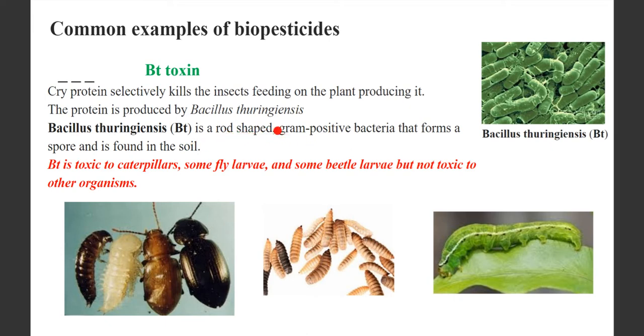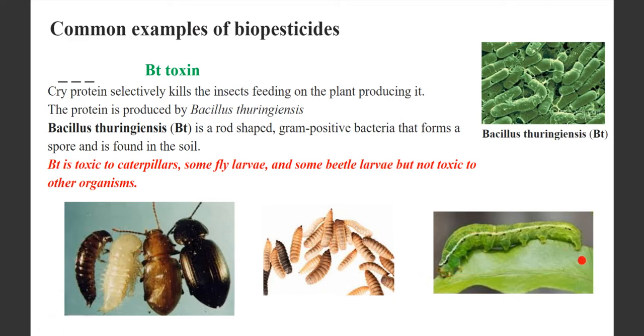It's a rod-shaped gram-positive bacteria, right? It's found in the soil. Because it is natural, it is found in the soil. If you add more to the soil, this can be a very good biopesticide. So what is it toxic to? It is toxic to caterpillars, flies, and beetles. So these are the pests or insects from which we can protect our plants.